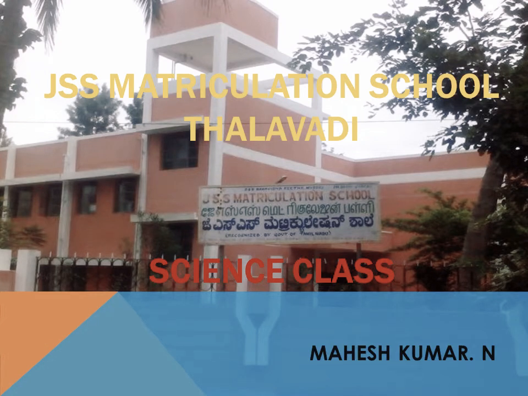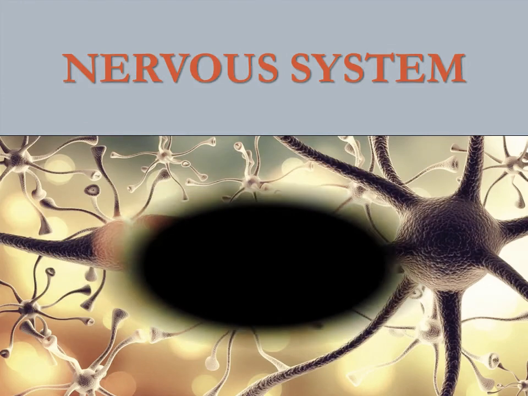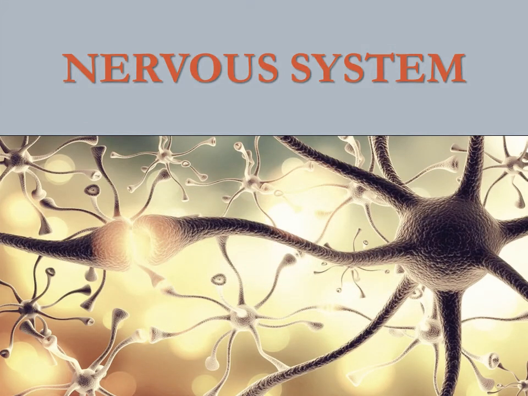You know that among all the creatures in the world, we human beings are unique. We are able to think, we are able to invent new things, and all these things are possible because we have a well developed nervous system. So we will start a new lesson, the nervous system. In this lesson we will learn in detail about the human nervous system.